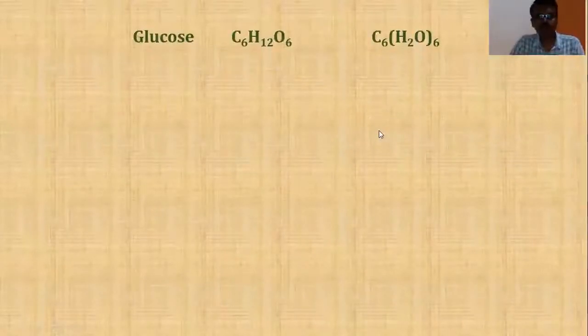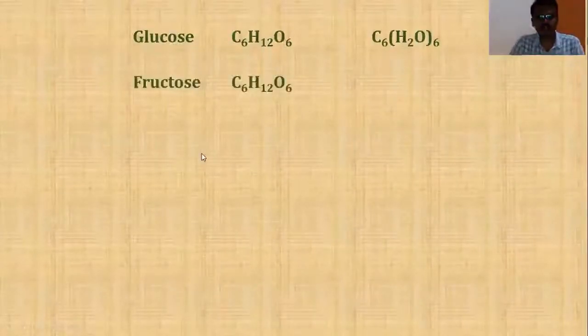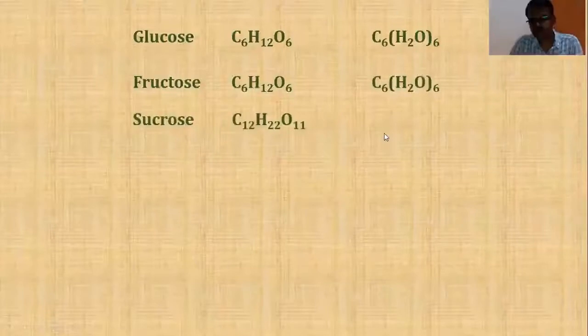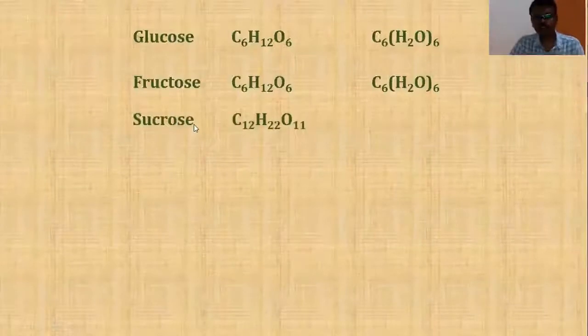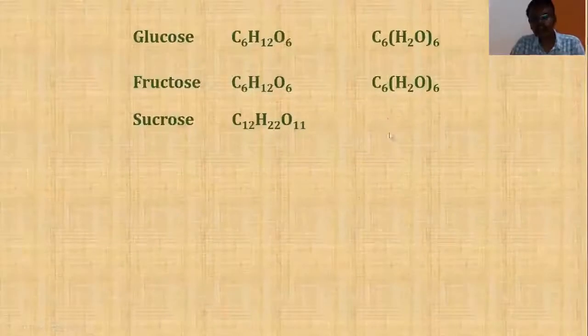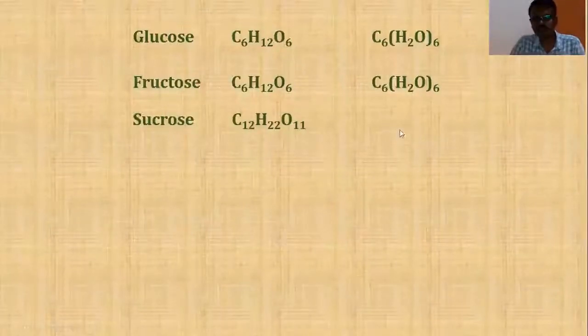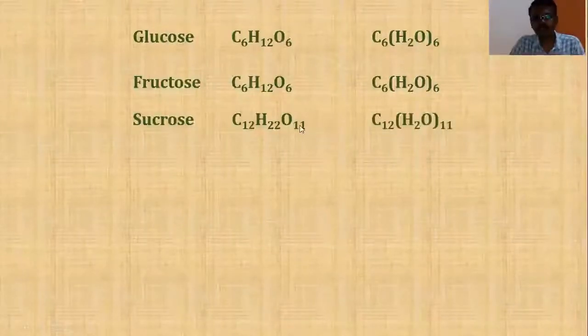Similarly, one more example of a carbohydrate, fructose. The formula of fructose is also C6H12O6 because both of them are structural isomers. Now, this can also be represented in the same way, C6(H2O)6. Similarly, one more carbohydrate, sucrose, commonly known as cane sugar, whose formula is C12H22O11, can also be represented in a manner similar to this. So how do I write? C12(H2O)11. If you multiply, you will get back this formula.